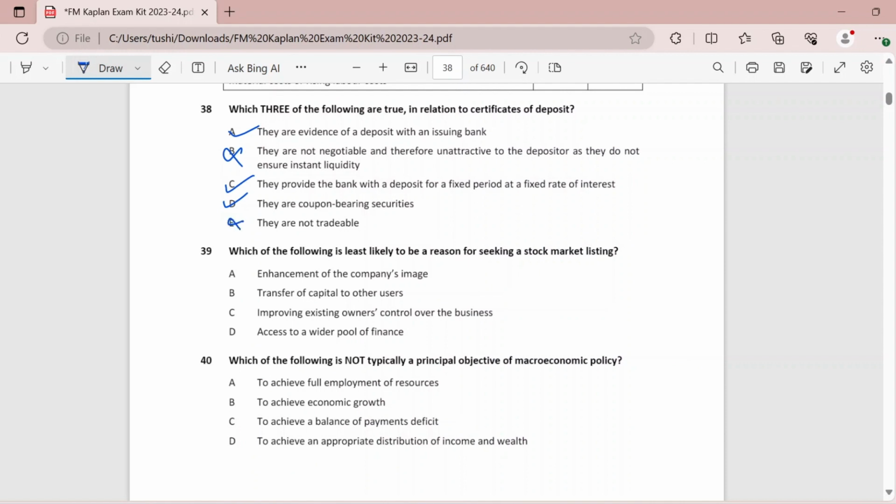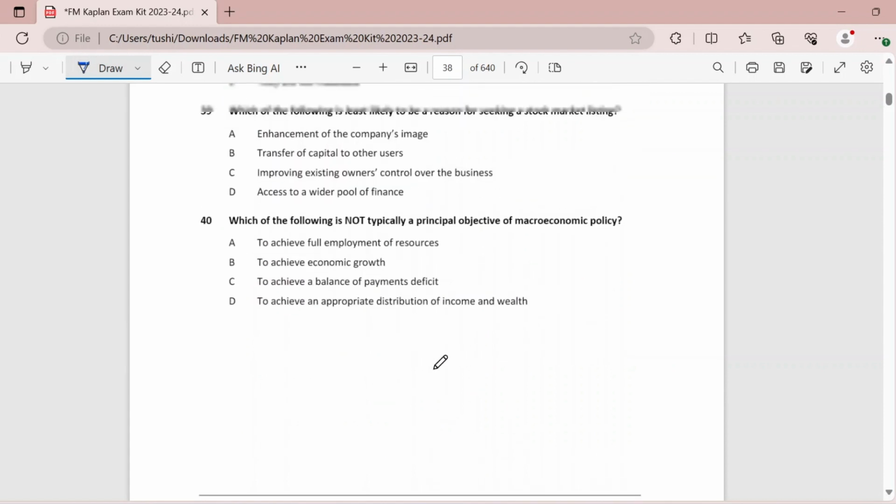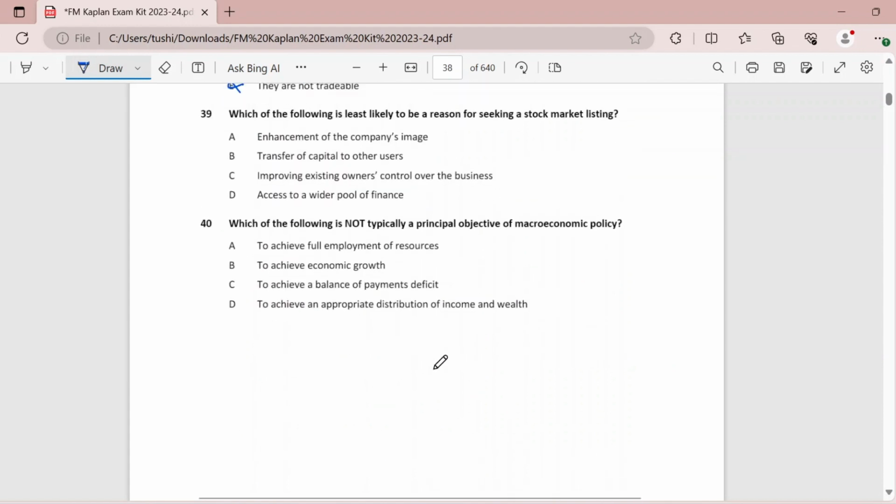Which of the following is least likely to be a reason for seeking a stock market listing? So basically, you will go over there to have a significant loss of control to a wider circle of investors. So basically, what happens is that we do need more funds, but we do not want to lose control, we want to make sure that those people who currently own the business retain their holding. So we have to select a reason which is least likely.